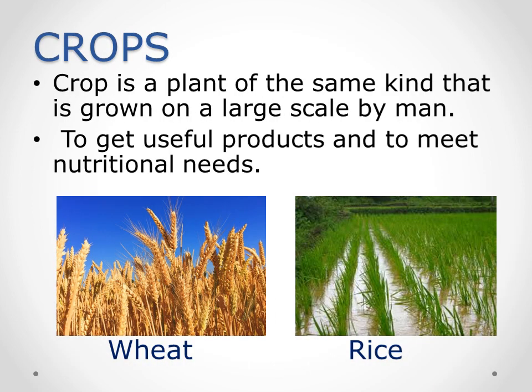First, we have to know what crops are. A crop is the same kind of plant that is grown on a large scale by man. That means the same kind of plants grown on a large scale, the term is known as crops. And why do we need crops? For the basic needs of our survival, that is the useful products and the nutritional needs we have to gain from the crops. Examples are wheat and rice.